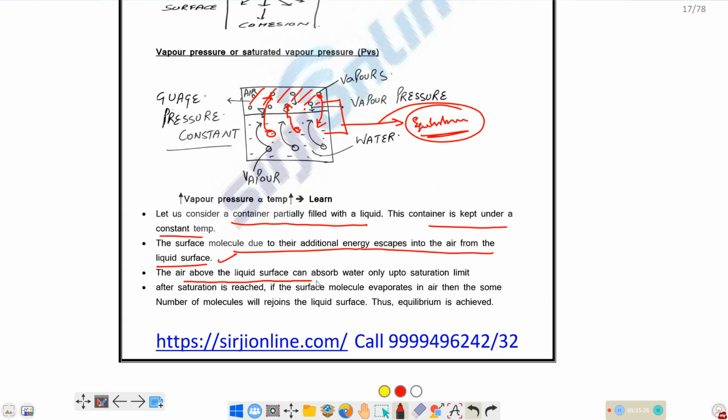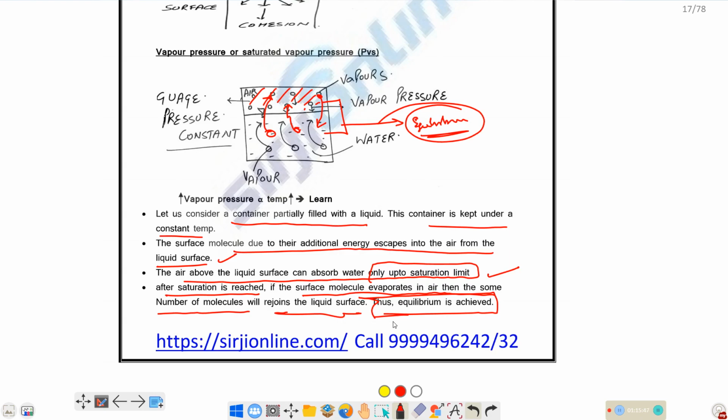The air above the liquid surface can absorb water only up to some saturation limit, that is moisture holding capacity. So after saturation is reached, if the surface molecules evaporate into the air, then the same number of molecules will rejoin the liquid surface. This is called phase equilibrium.